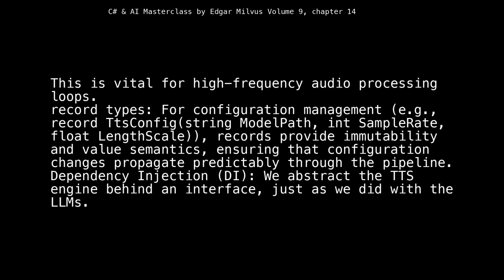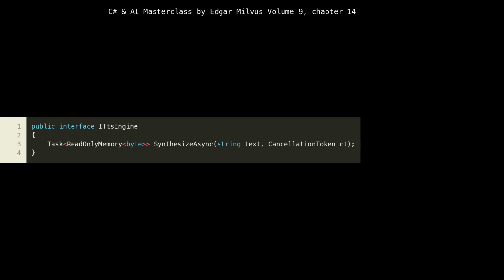Dependency injection, DI. We abstract the TTS engine behind an interface, just as we did with the LLMs. Here we're defining a C# interface named ITTSEngine. In object-oriented design, an interface serves as a contract, outlining a set of methods that a class must implement if it chooses to adhere to this contract. Think of it as a blueprint for behavior, not an implementation itself. This abstraction is crucial for building flexible and maintainable systems.